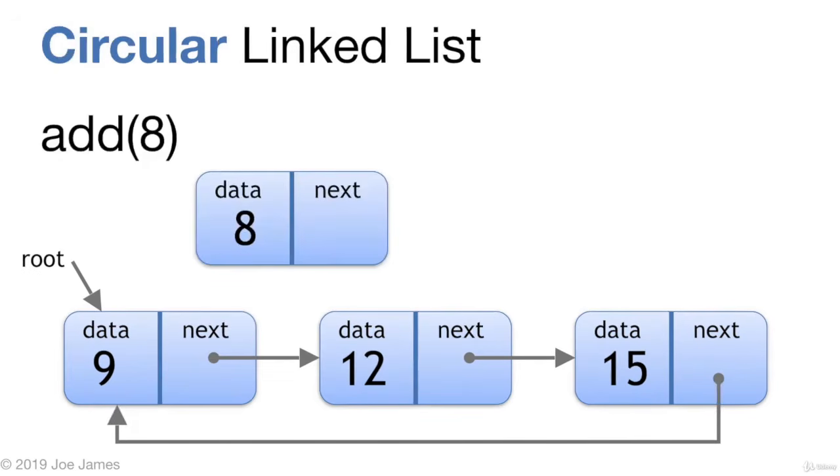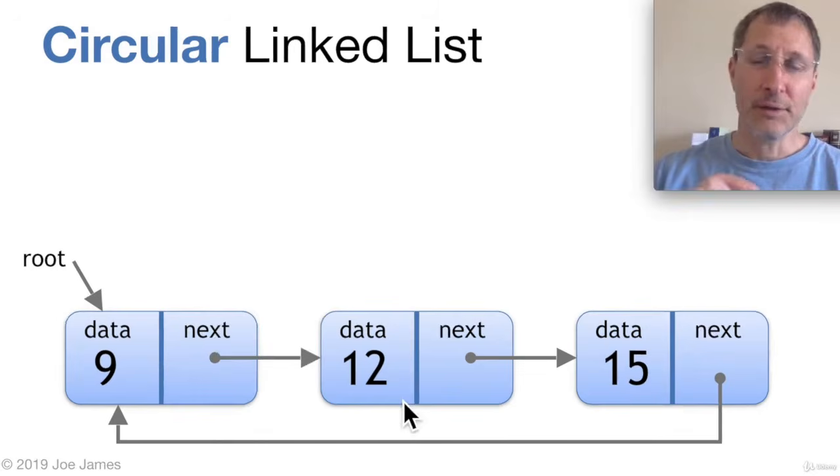The add operation in circular linked lists works slightly differently. Because we have this loop back to the first node from the end node, we'd rather not have to go back and update that every time we insert a new node. So we don't insert the new node as the root node anymore. Instead, we're going to insert it as the second node. We leave the root pointer and the last pointer, the loop back to the root, the same. Instead we insert our new node as the root's next node, and then the next node for our new node is going to be what was previously the second node. So that's the add operation for a circular linked list.